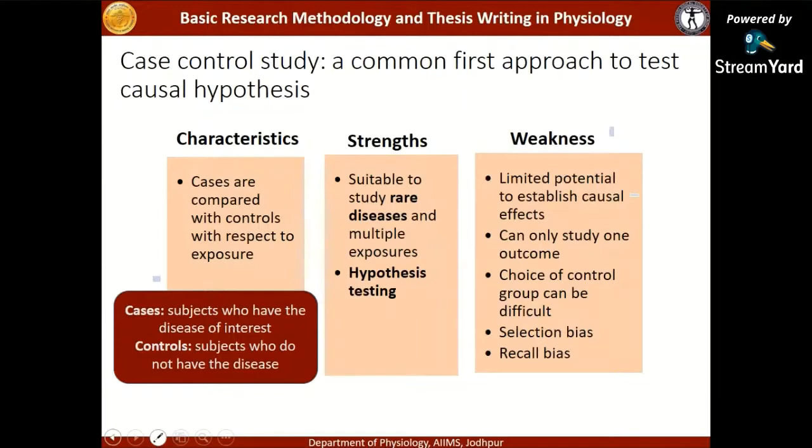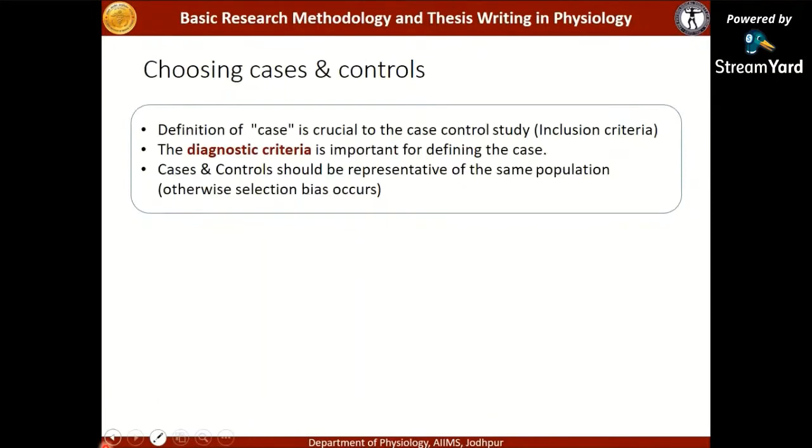Since we are starting with the disease which has already occurred, then going back in time and asking the person whether he was exposed to the risk factor or not, there is a chance that the person may have forgotten what happened or how the exposure was. So it has some potential for recall bias. We will see in further designs how this recall bias can be rectified, or how other designs are better and do not have this recall bias.